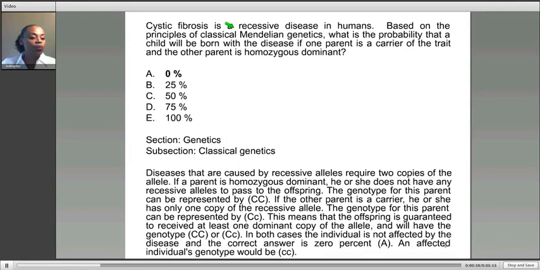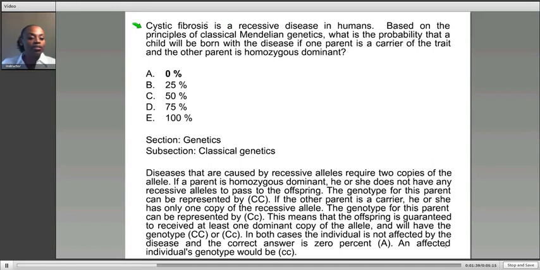If you see one trait more commonly in the population than the other, we say that's the dominant trait. For instance, in humans, there are more people on Earth with brown hair than with blonde hair. Similarly, there are more people with brown eyes than with blue eyes. So we say that brown hair is dominant to blonde hair, or that brown eyes is dominant to blue eyes. Recessive alleles create blue eyes and blonde hair, while dominant alleles create brown hair and brown eyes. So that's what dominant and recessive means.